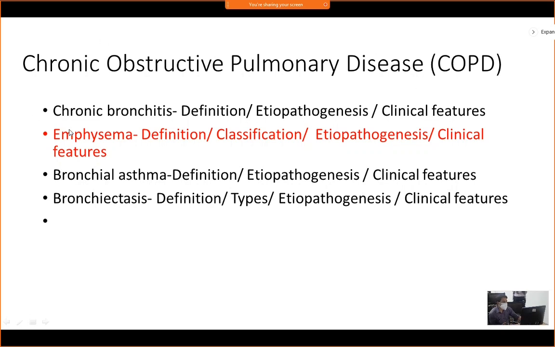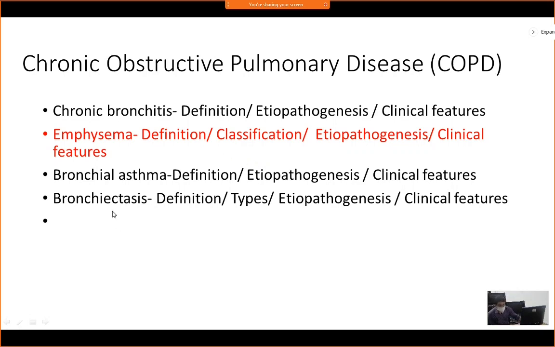Now, if you ask which is the most important disease under COPDs that you have to read, I will say it is emphysema. From your exam point of view, this is the most important topic out of the 4 conditions under COPD. So emphysema you have to read. Again, you have to read the definition, etiopathogenesis and clinical features. But one extra thing you have to read in emphysema is the classification of emphysema.